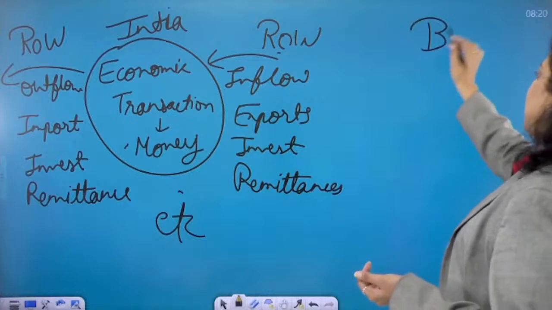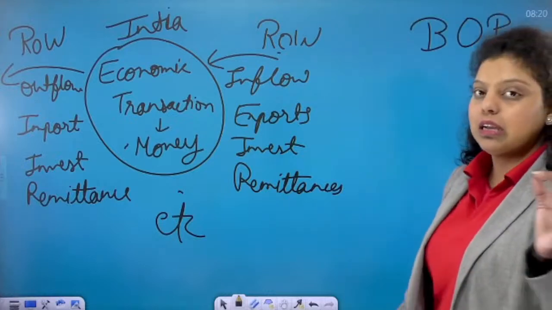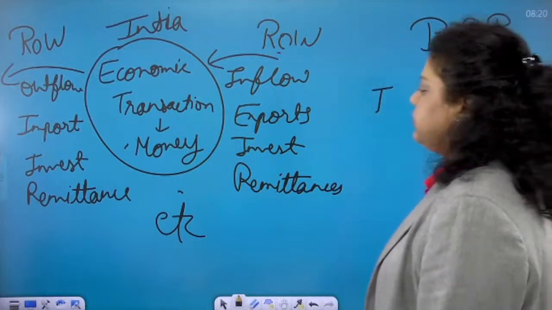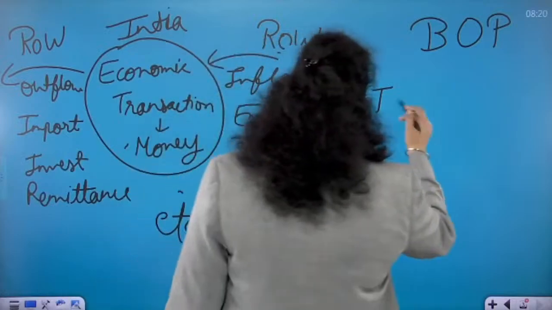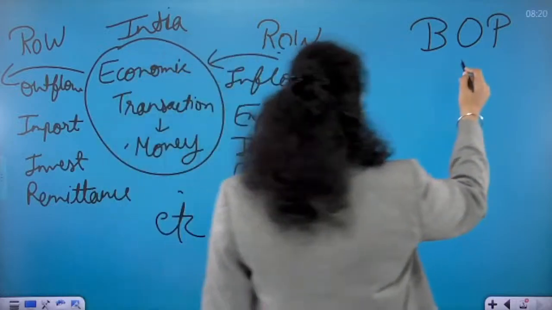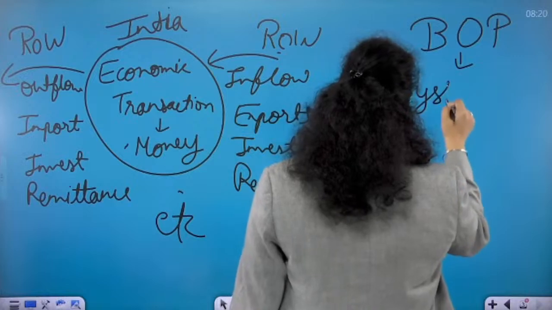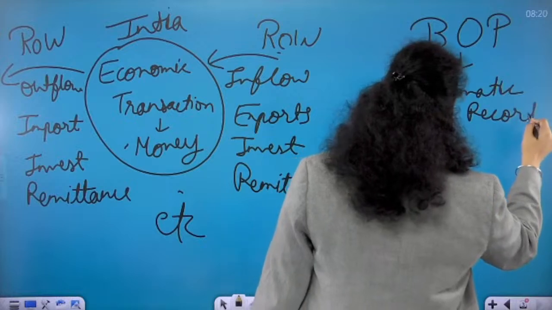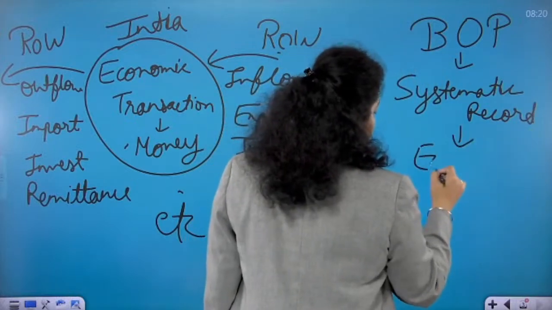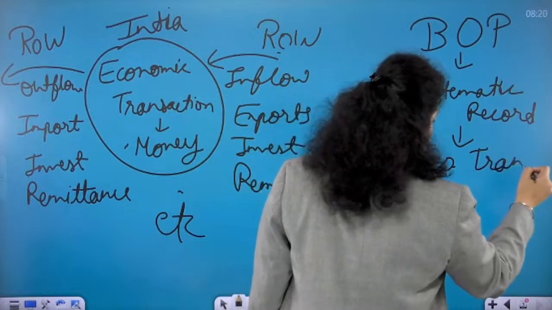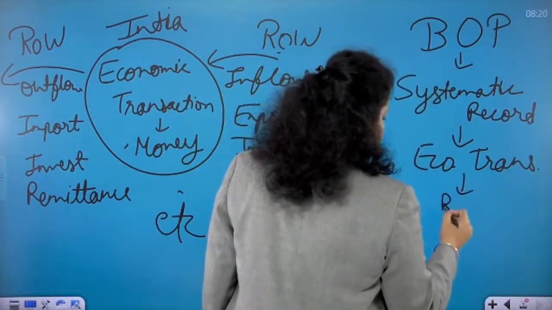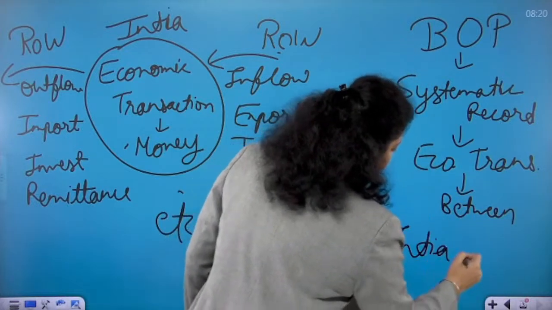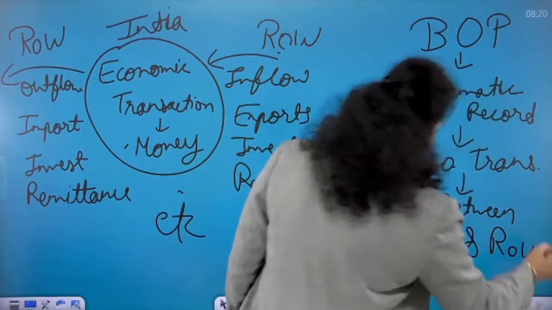So what is balance of payment? Balance of payment is the systematic record of all the economic transactions between India. Let me write it here. What is balance of payment? It is a systematic record. Record of what? Record of economic transactions between India and rest of the world in a financial year.